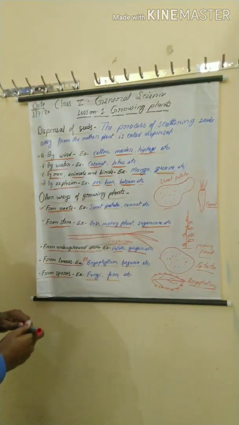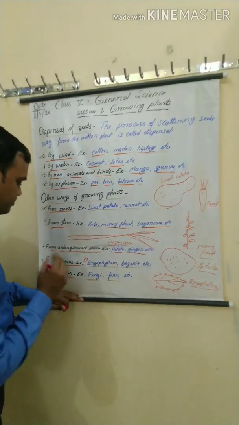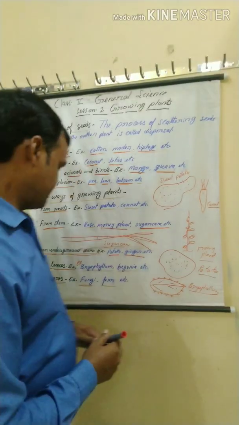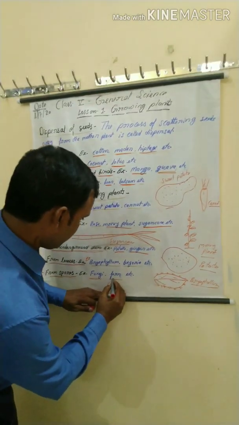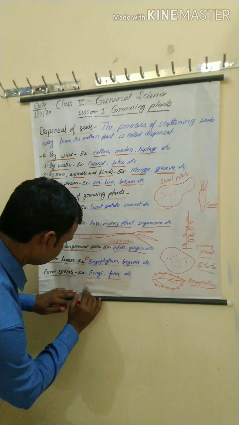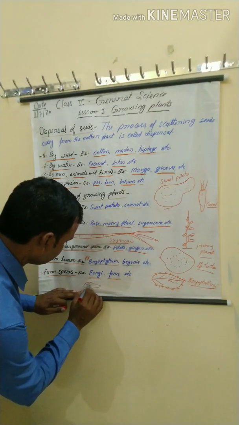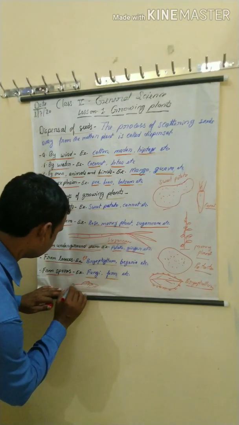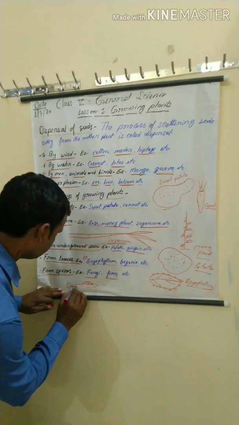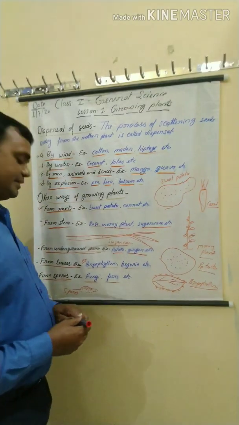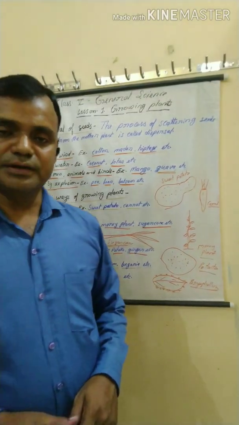Okay, now last, from spores. Some plants grow from spores. Examples: fungi and fern. See, suppose these are small spores. With the help of spores, new plants grow.